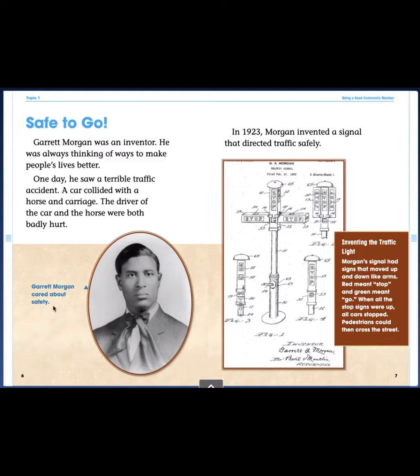The cause would be that Garrett Morgan saw a pretty sad and terrible traffic accident. The effect, the thing that happened after he saw the accident, would be that he created a stoplight. You'll notice that I used the word so in that example. I said Garrett Morgan saw an accident, so he invented a traffic signal.